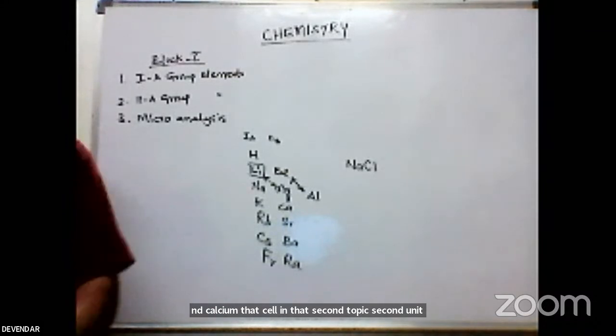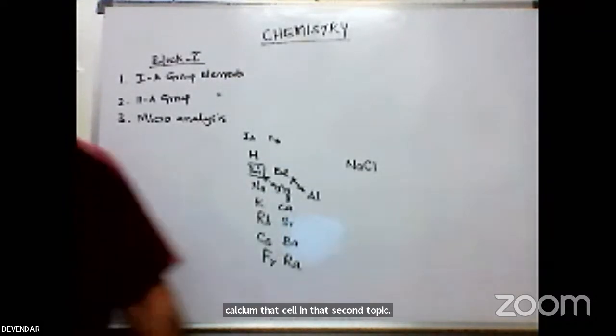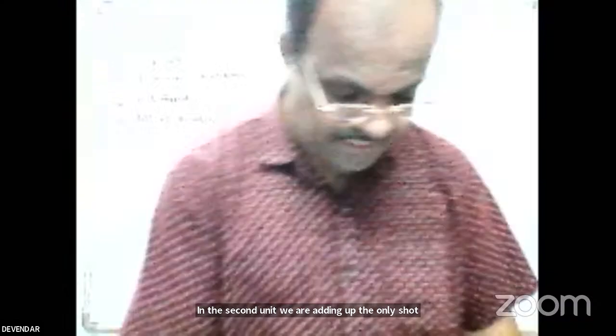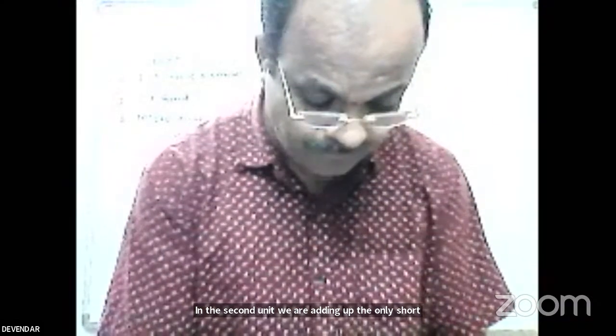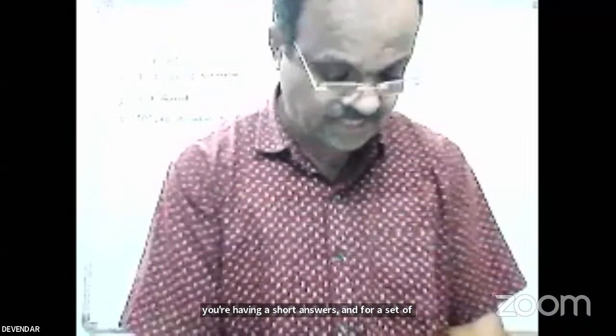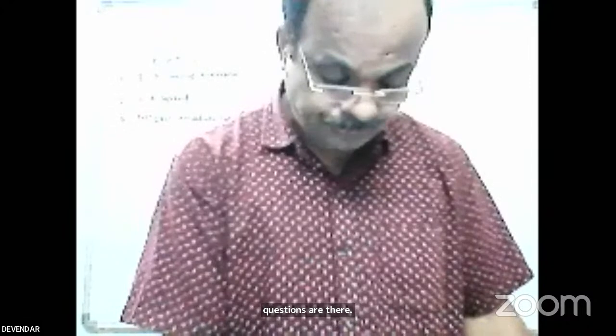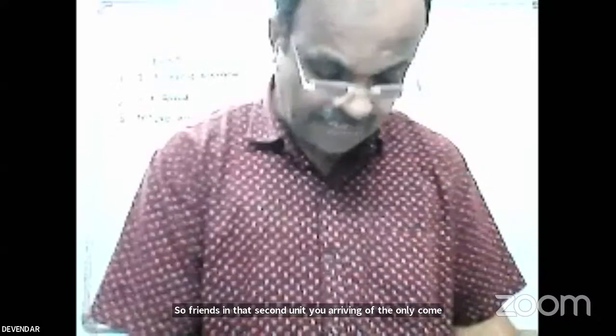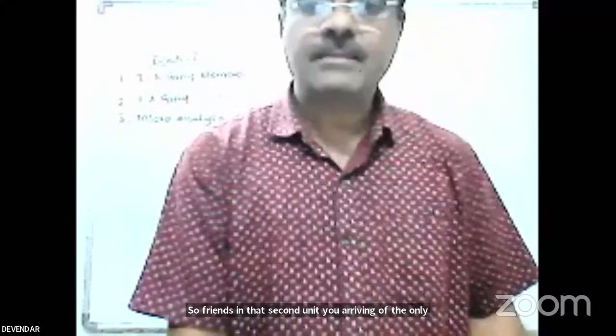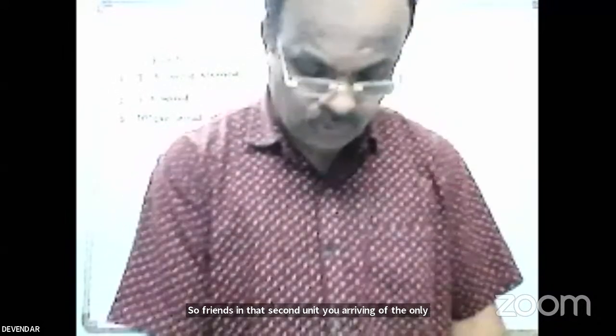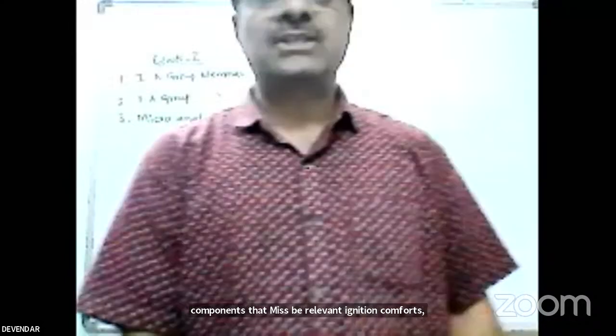In the second unit, you only have short answers. Please be aware of this. In the first unit, you have 5 short answers and 4 essay type questions. So friends, in the second unit, you only have the compounds. That means beryllium and magnesium compounds. You have to write beryllium, magnesium, calcium compounds. They will sometimes ask it as a 10 marks question.